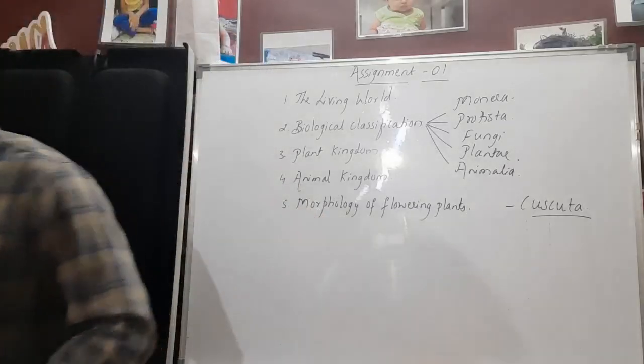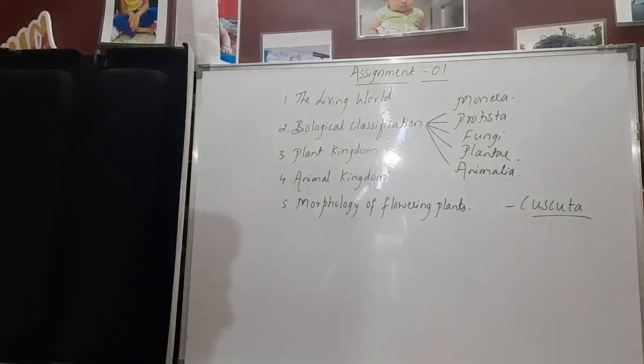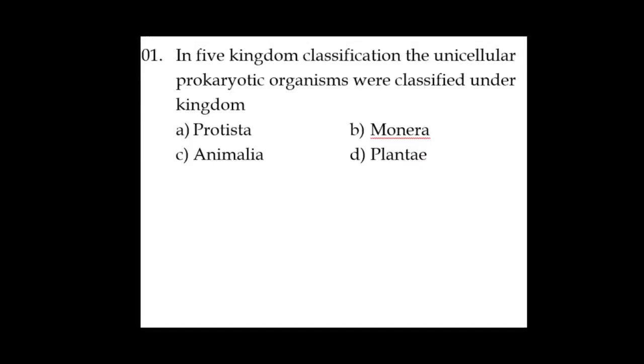Our assignment part. Now let us look at the assignment questions. Let's look at the first question. In the 5 kingdom classification, the unicellular prokaryotic organisms were classified under which kingdom? Here 4 kingdoms are given, and the question is very clear that it includes prokaryotic unicellular organisms. It means it includes only one kingdom, which is called kingdom Monera.